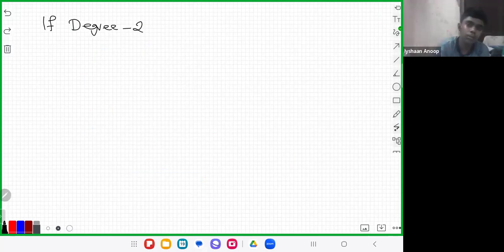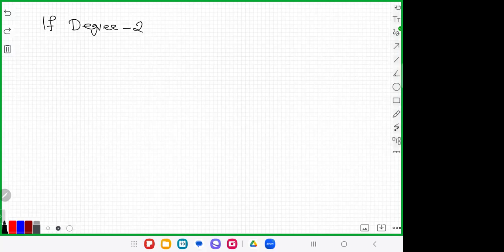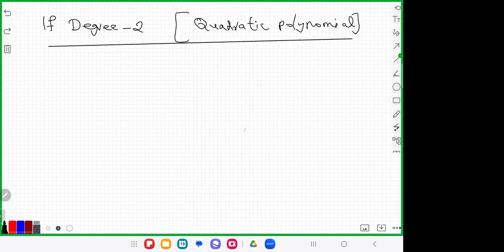The next is, if the degree is 2, what is the name of the polynomial? Degree 2 ആണെങ്കിൽ quadratic polynomial. Yeah, if degree is 2, we can say that it is known as the quadratic polynomial.